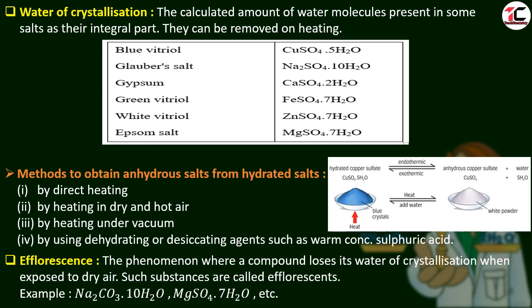Efflorescence. These are the properties of salts. The phenomenon where a compound loses its water of crystallization when exposed to dry air is called efflorescence, and such substances are called efflorescents. Here are some examples: sodium carbonate decahydrate, magnesium sulfate heptahydrate. They are examples of efflorescent substances.